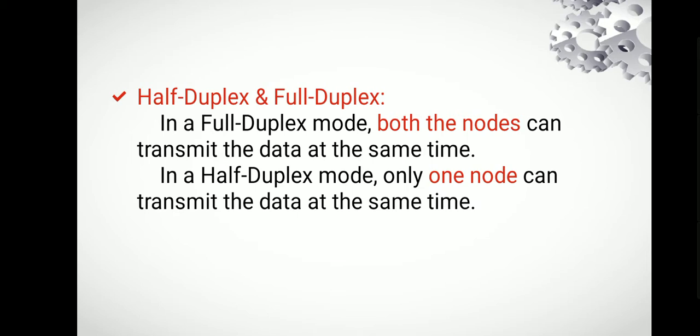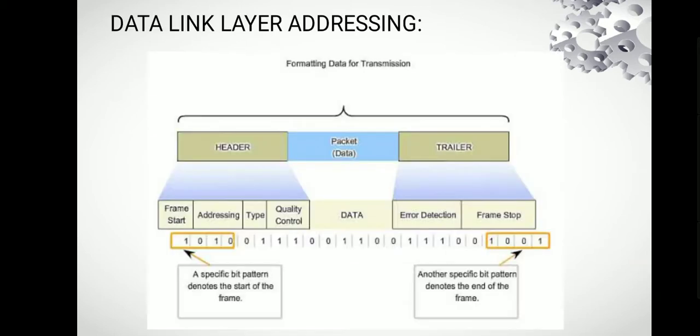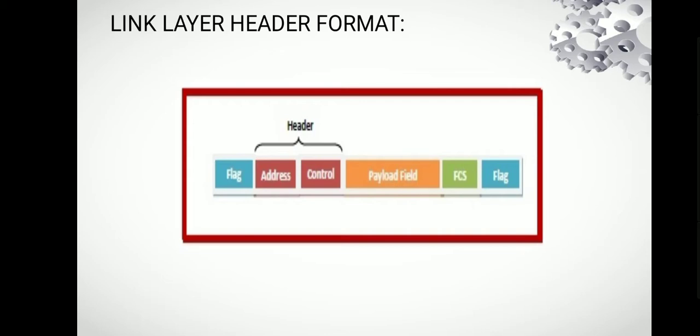Half duplex and full duplex. In full duplex mode, both nodes can transmit data at the same time. In half duplex mode, only one node can transmit data at a time. Data link layer addressing. This is the diagram of formatting data for transmission. Link layer header format.